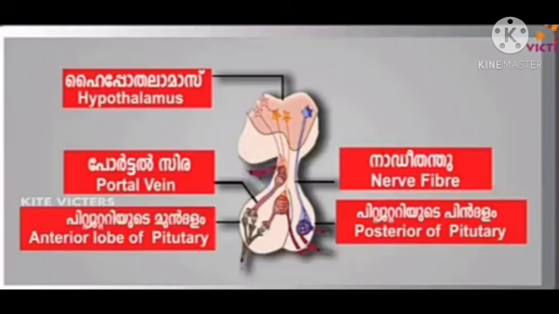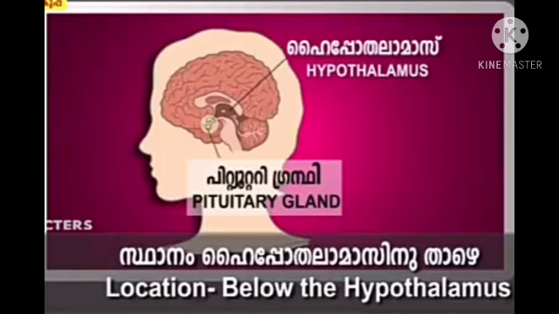In short, the hormones secreted from the posterior lobe of the pituitary gland are produced by the special neurosecretory cells of the hypothalamus. The posterior lobe of the pituitary gland stores these hormones and releases them into the blood when required.